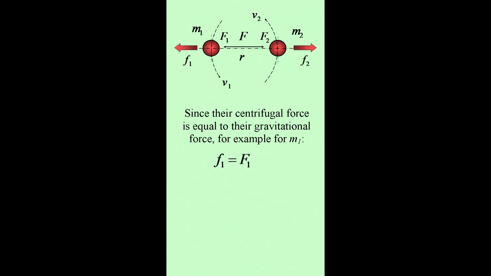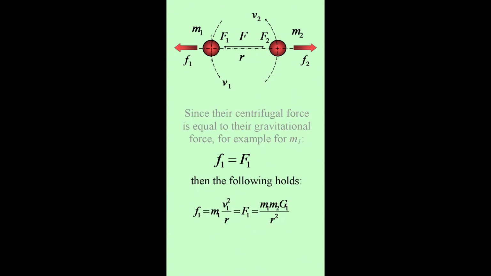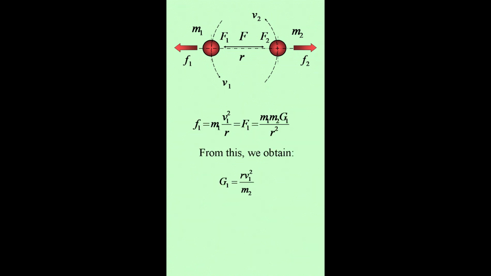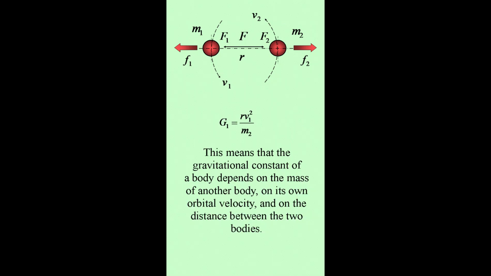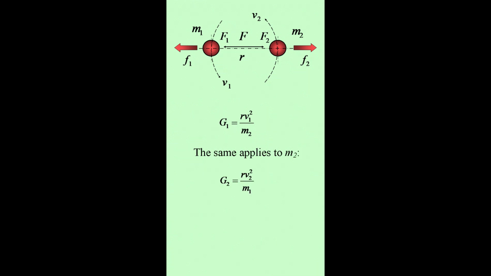Since their centrifugal force is equal to their gravitational force, for example for M1, then the following holds. From this, we obtain: This means that the gravitational constant of a body depends on the mass of another body, on its own orbital velocity, and on the distance between the two bodies. The same applies to M2.